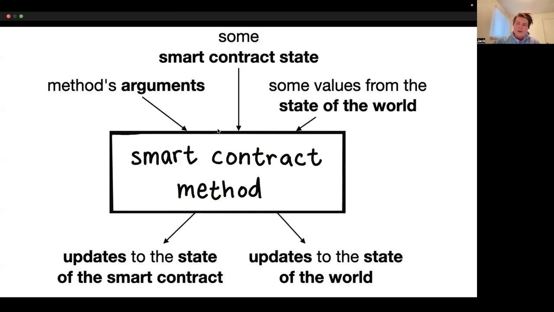So into our smart contract method, we're going to take some arguments that the developer provides. We're going to take some smart contract state from the Mina nodes themselves, and also some values that represent things like block height, other things like that. And then we're going to run our computation, prove it, and we're going to get out a proof, and also some updates to the state of the smart contract and some updates to the state of the world.